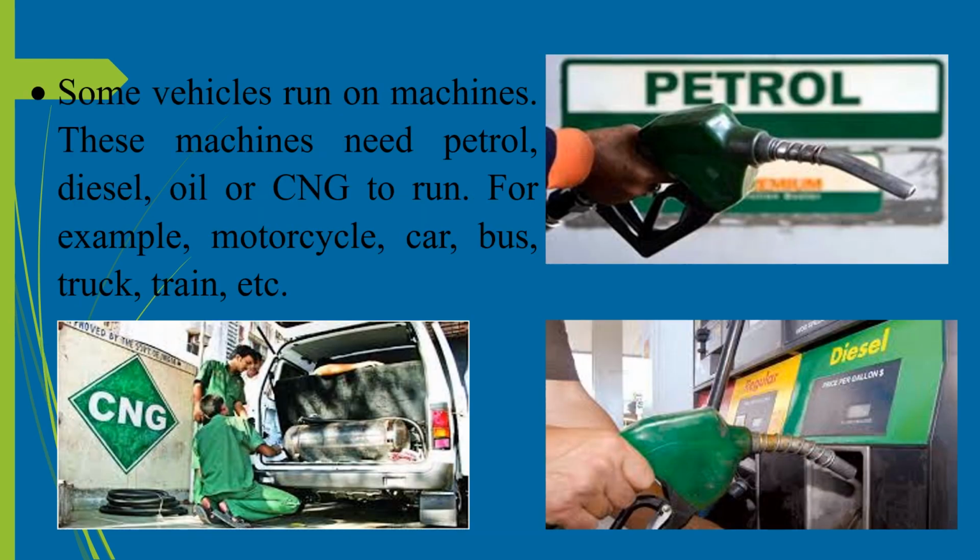Some vehicles run on machines. These machines need petrol, diesel, oil or CNG to run. For example, motorcycle, car, bus, truck, etc. A car can be used by a family for moving from one place to another. More than 50 passengers can travel together in a bus. That's why buses are used for public transport. Trucks are used for carrying goods from one place to another.